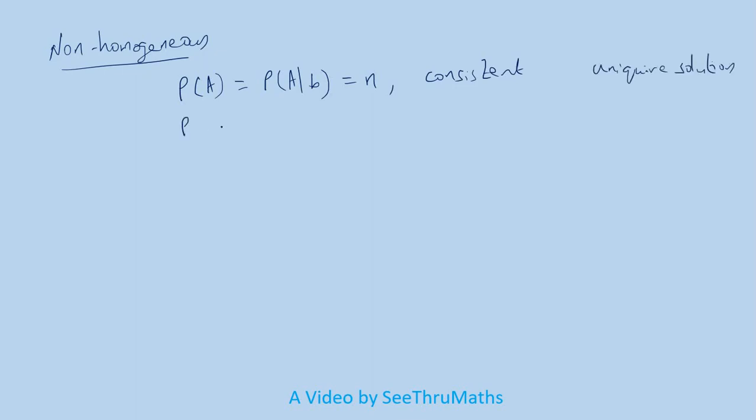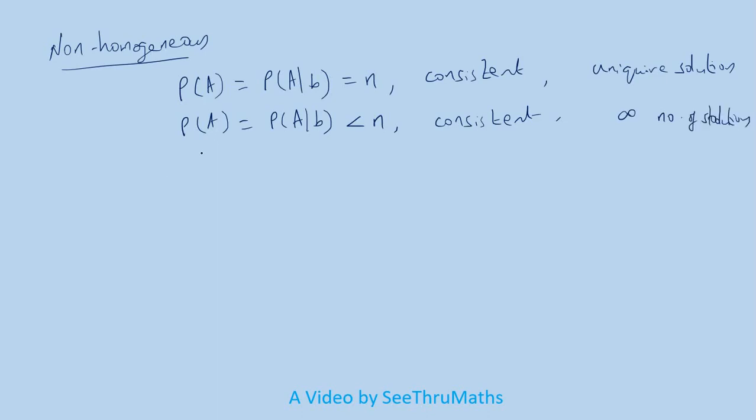At the same time, if the rank of A and rank of the augmented matrix both are same, but that is less than n, in this case also the system is consistent, no doubt. See here, if the rank of A and rank of augmented matrix both are same, the system is consistent. If the rank is equal to n, the total number of unknowns, then unique solution, and if it is less than n, we will get infinite number of solutions.